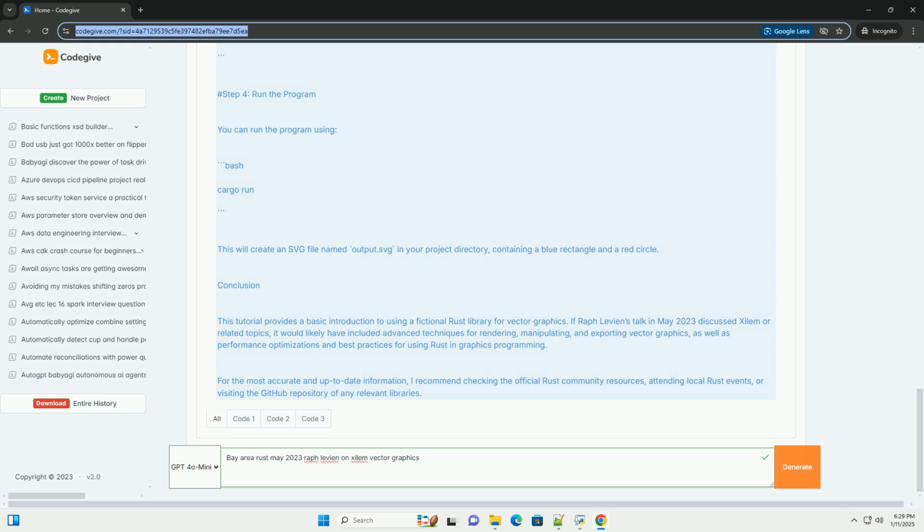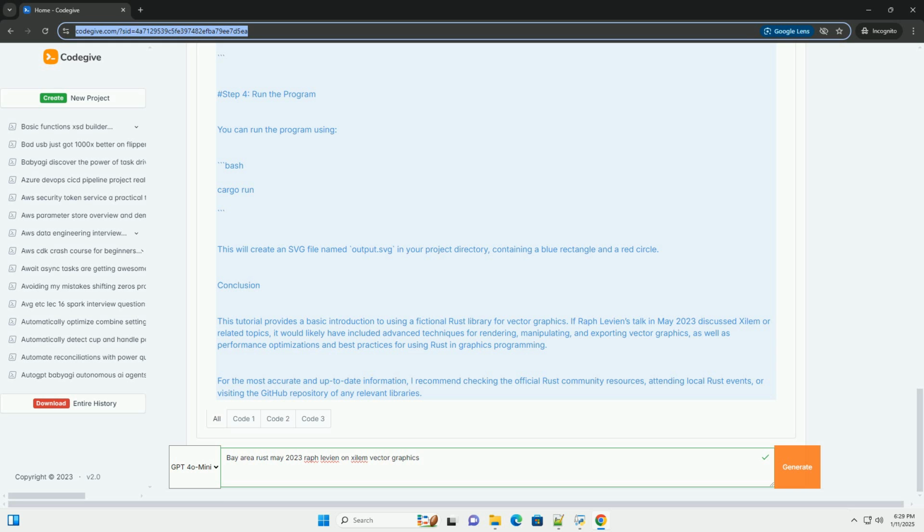Xilem vector graphics. Assuming Xilem is a Rust library for vector graphics, it might provide functionality for creating and manipulating vector shapes, rendering them to a screen or exporting them to various formats, like SVG or PDF. Below is a hypothetical example of how you might use such a library in Rust. Example, using Xilem for vector graphics in Rust.